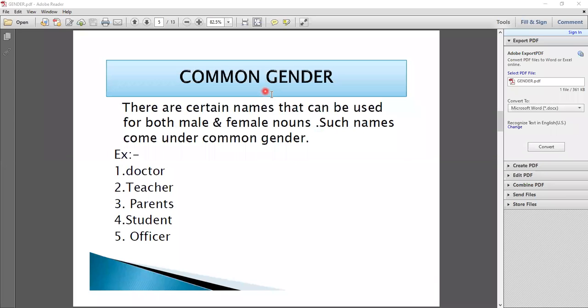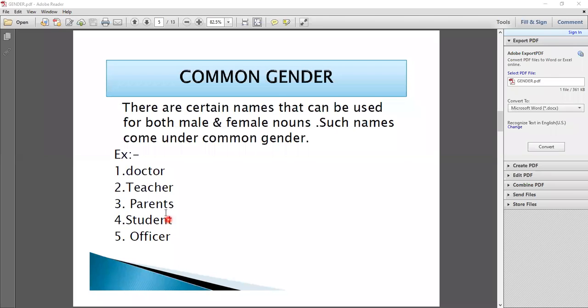So now the third category of gender is common gender. There are certain names that can be used for both male and female nouns. Now student, you notice that these can be used for both male and female nouns. Such names come under common gender. जो भी आपकी जो कैटेगरी में आप आइडेंटिफाई नहीं कर सकते उसको कि वो कौन से जेंडर में आते हैं? कॉमन जेंडर. As now looking at those names, we can't say whether it's male or female. So now look at the example. First one is here: doctor, teacher, parents, students and officer.